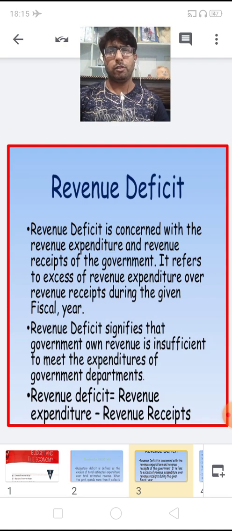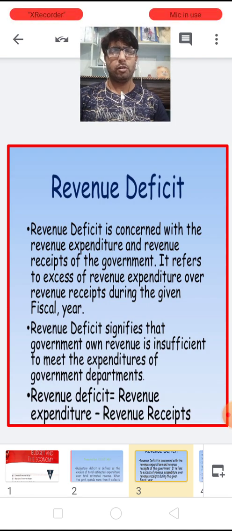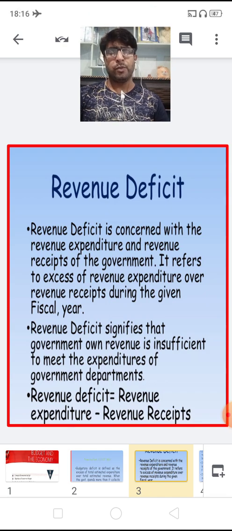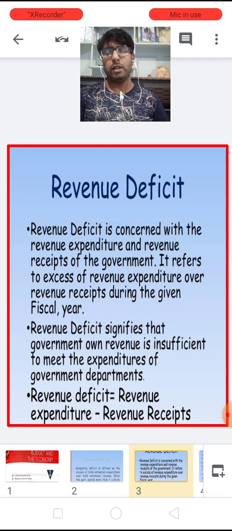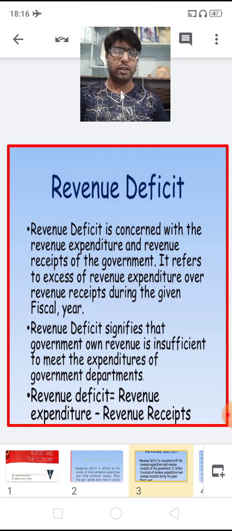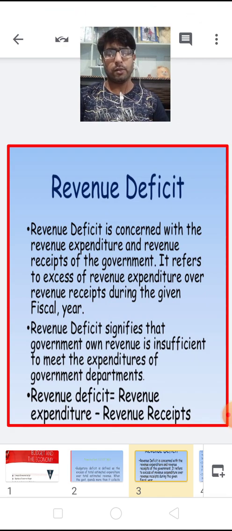Now what is revenue deficit? Children, as the name suggests, the revenue deficit is the excess of revenue expenditure over the revenue receipts. So when we're talking about the revenue deficit, it is concerned with the revenue expenditure and the revenue receipts of the government.